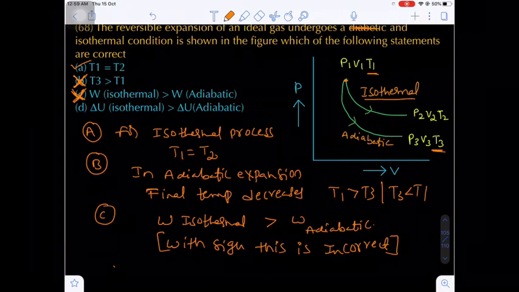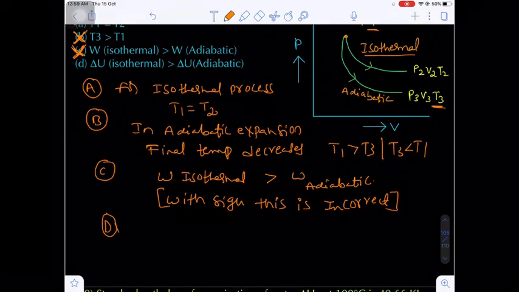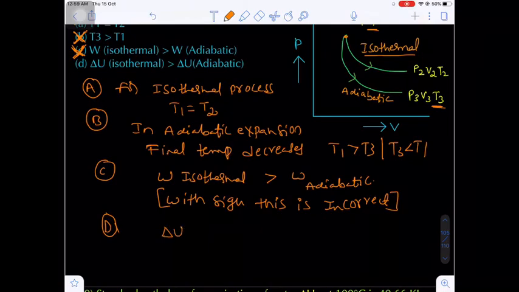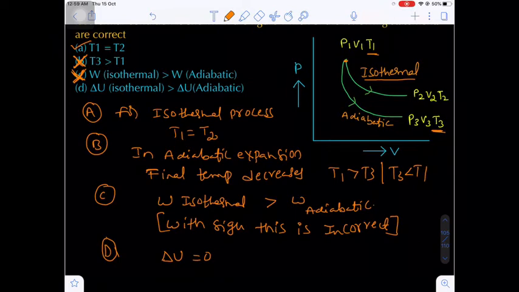Okay. Now the fourth condition, the statement D. What is the statement D? Delta U isothermal greater than delta U adiabatic. Yes, you see delta U is 0, because there will be no change in the internal energy. In an isothermal reversible process, the final temperature and initial temperature will remain the same.